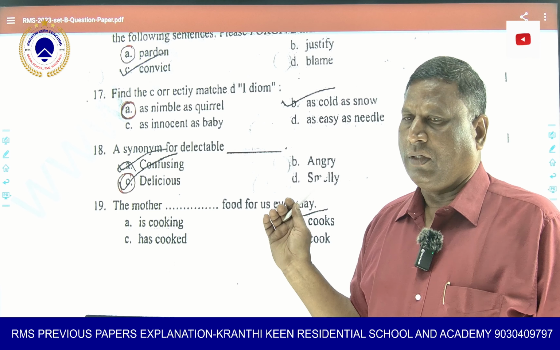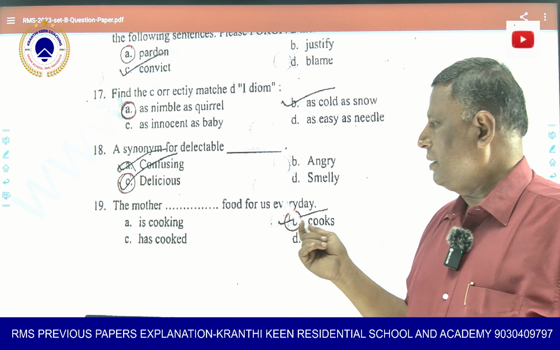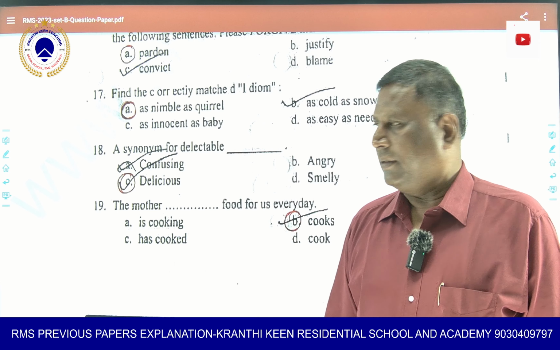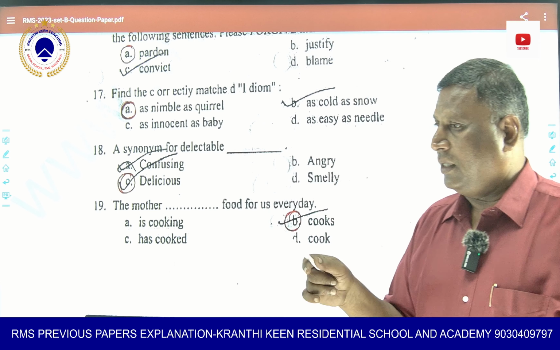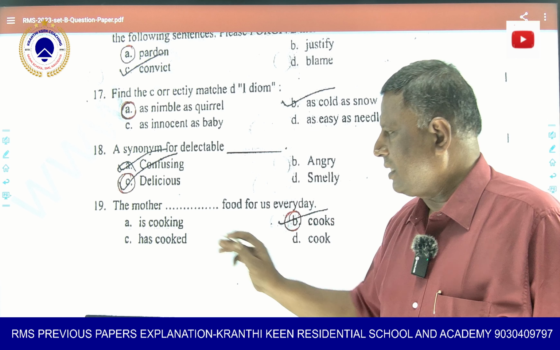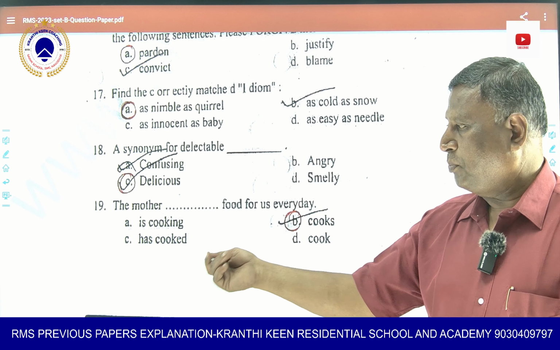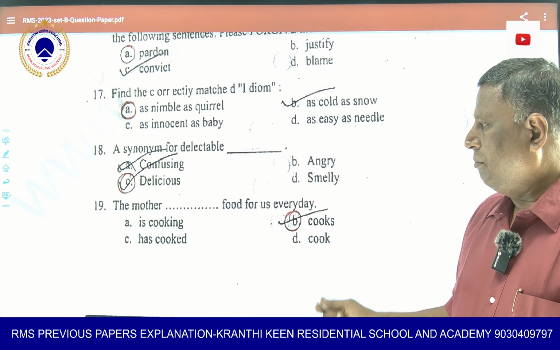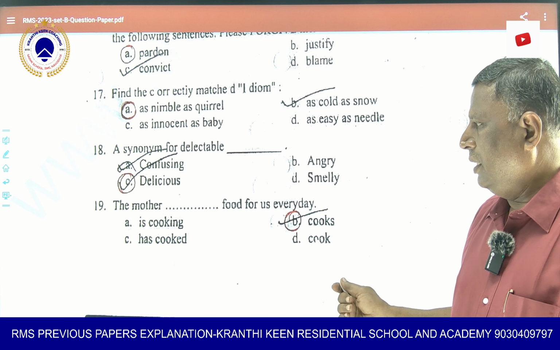Okay. Now, the mother dash food for us every day. Now, mother dash food for, that is a present continuous thing. So it is cooking. Now, mother is cooking food now. That is different, so every day cannot come. Has cooked, it is past. Okay, has cooked the food. Now, the mother cook cannot be.